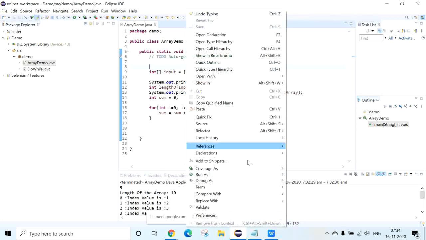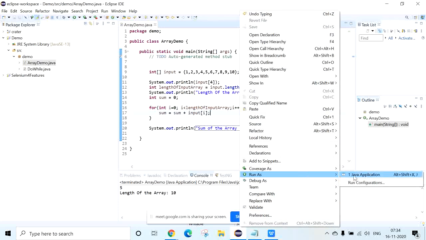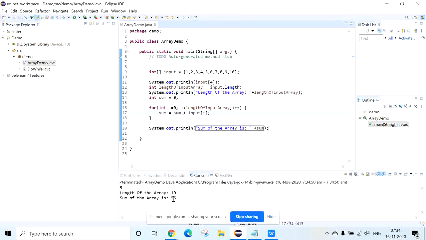If you execute this, you will get to know the sum of the array. We have not displayed it, right? We will display. So you can write "sum of the array is" plus sum. You will get the sum of the array, 55.